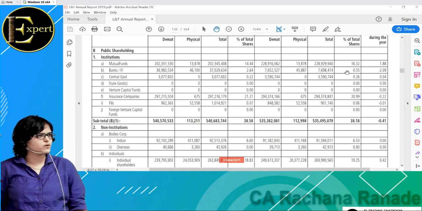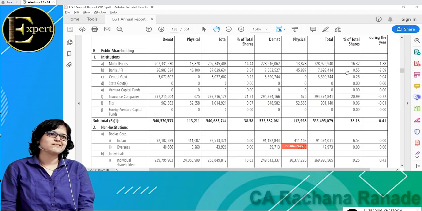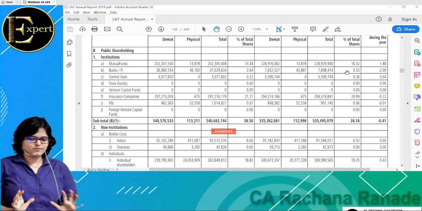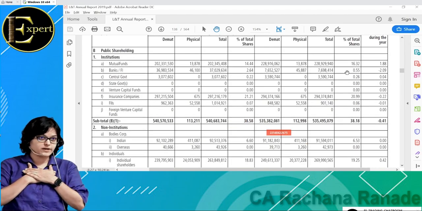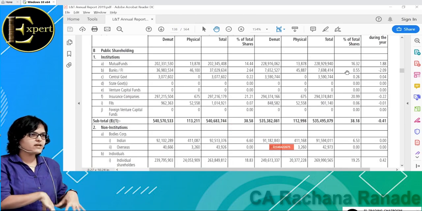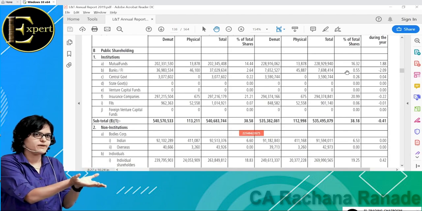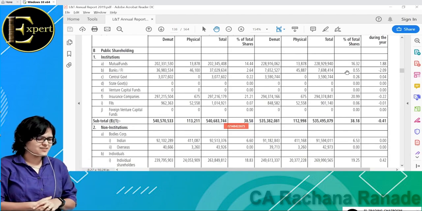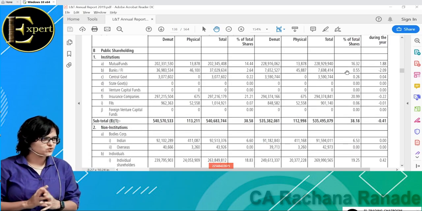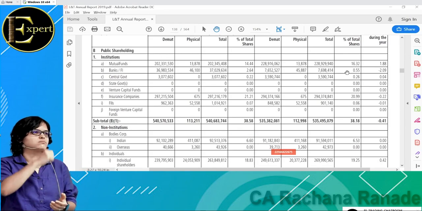My FD, let us say I invest money in FD. After 1 year, I go to the bank and I say, FD matured, okay, give me the money. Bank says that I know that your funds have matured, but the problem is that it is invested in the stock market and the market is down. So come when the market recovers. This cannot happen. Okay, you will have to invest only a very small amount in the stock market if you are a bank.